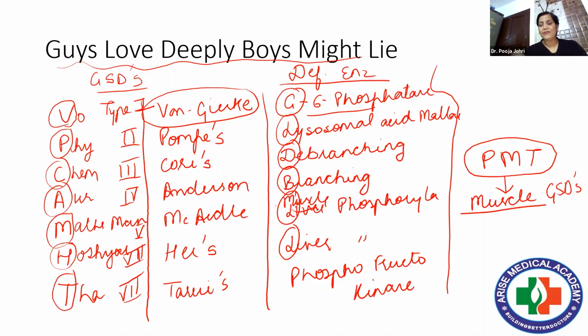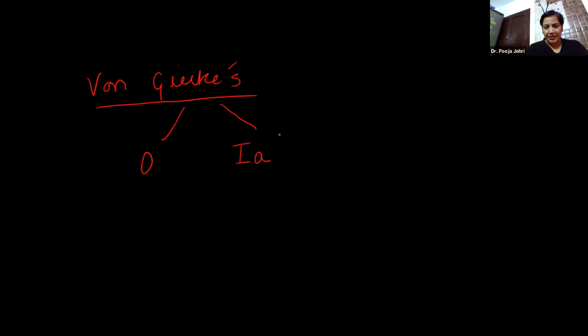Now, this von Gierke's disease is considered to be the most elaborative and most frequent one, in which there is deficiency of enzyme glucose 6-phosphatase. And all of you know that glucose 6-phosphatase enzyme is actually absent in the muscle. Let me give you a brief introduction of this. Von Gierke's disease is actually of 3 main types: 0, 1A, and 1B. Von Gierke's 0 is actually due to the absence of enzyme glycogen synthase.